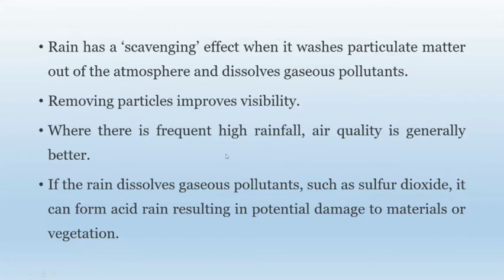Where there is frequent high rainfall, air quality is generally better. If rain dissolves gaseous pollutants such as sulfur dioxide, it can form acid rain, resulting in potential damage to materials or vegetation. Means if the rain dissolves gaseous pollutants like sulfur dioxide, it will form acid rain, which will result in potential damage to some materials and vegetation.